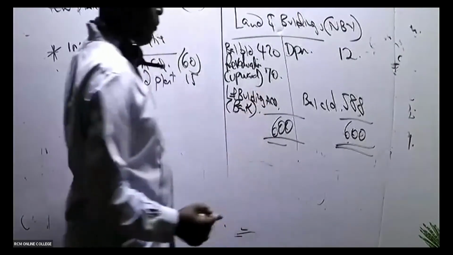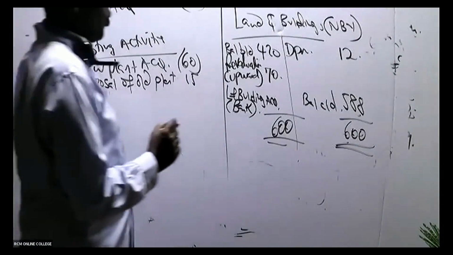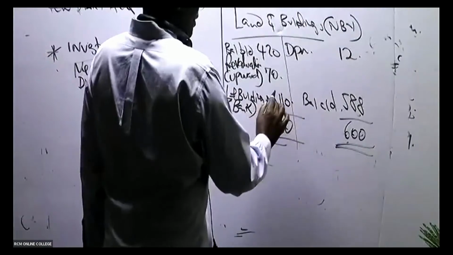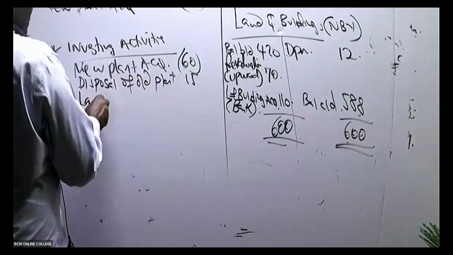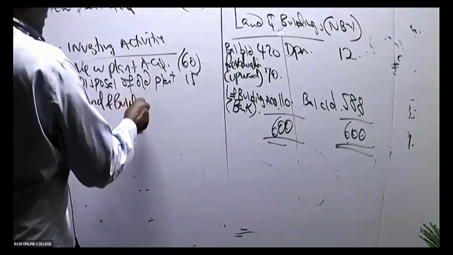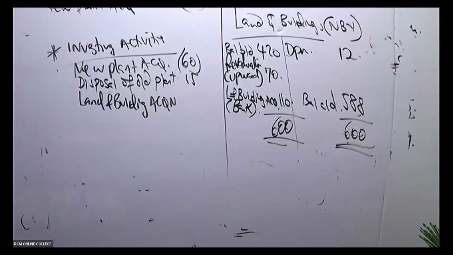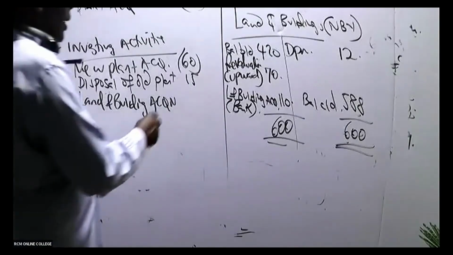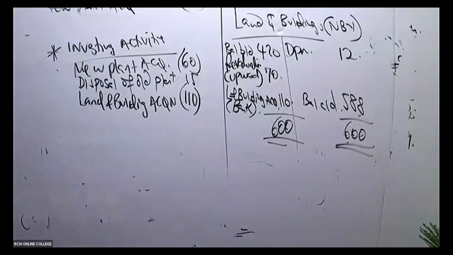So I can see somebody giving me 250. So 600 minus 70 minus 420. Please recheck again. It is supposed to be 110 bank. So this is an outflow. Land and buildings acquired, coming to 110. We acquired buildings and the cash flow, money went away. So 110 is supposed to be negative.